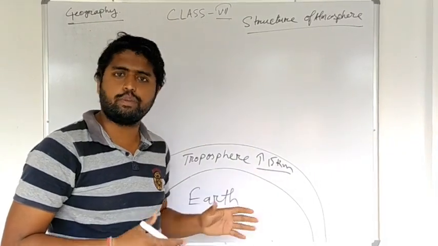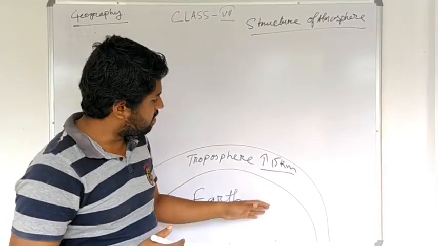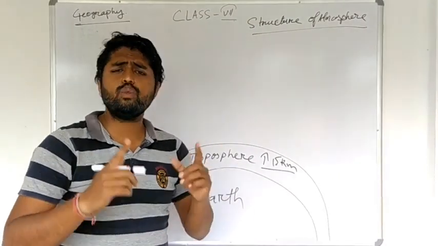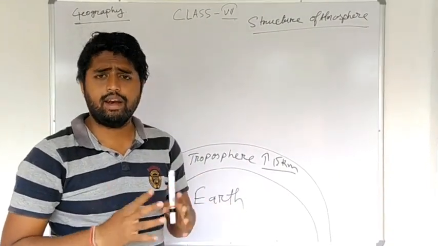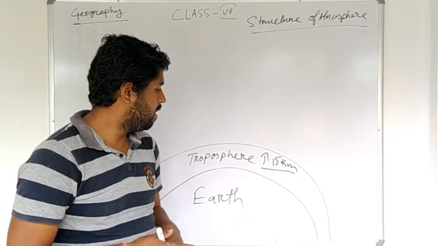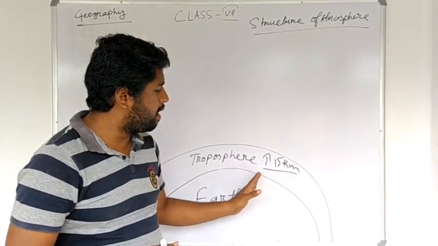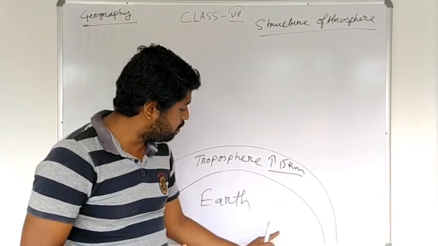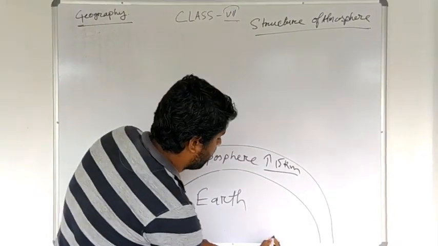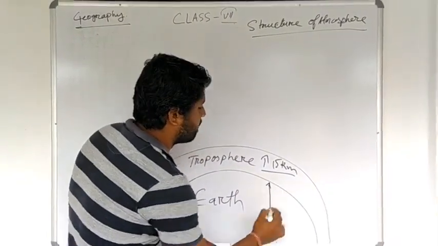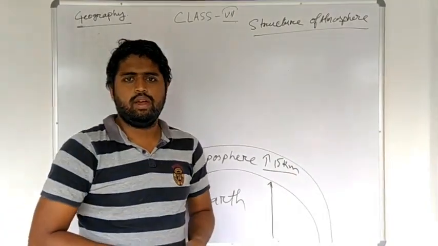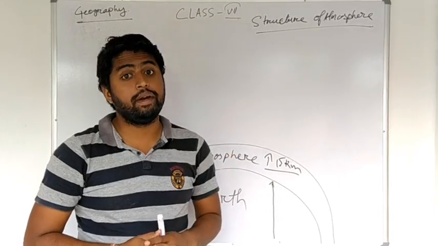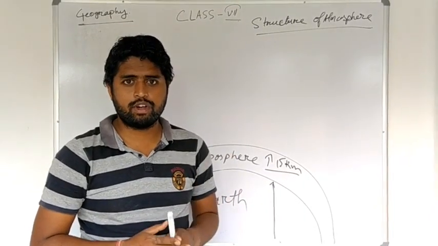One more interesting thing is that the more you travel upwards, the more the temperature falls. It will fall by 1 degree Celsius per 165 meters. I hope you have understood.